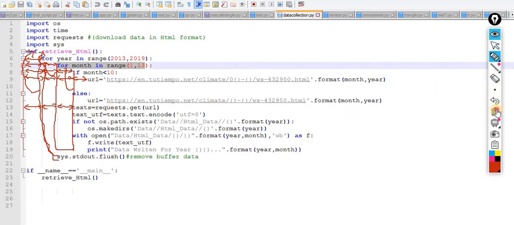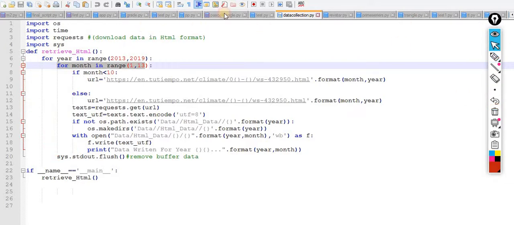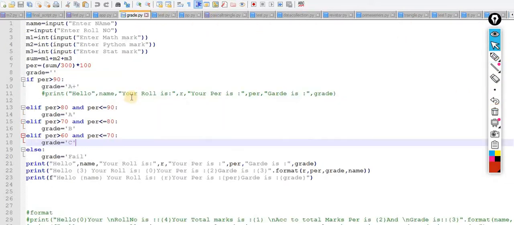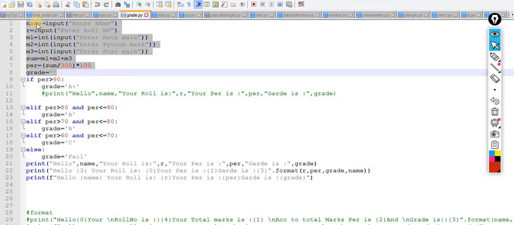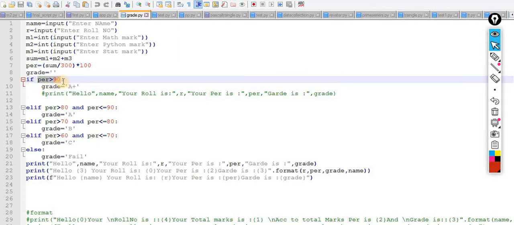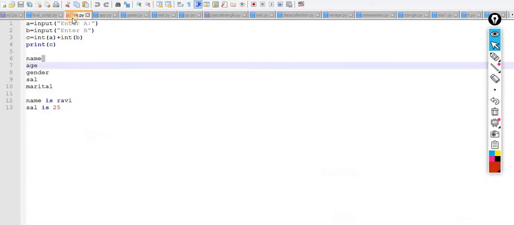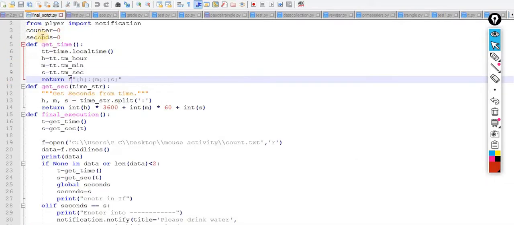Now I will show you one more code, and you will automatically understand which one is part of which one. Let's take a very small code. If I observe clearly, there are no tabs here, which means these are independent statements. Here is an if, and after that you get a condition, and if this condition is true, then this would be executed. I will not show you this one because it is your assignment. So I am showing you the other one.